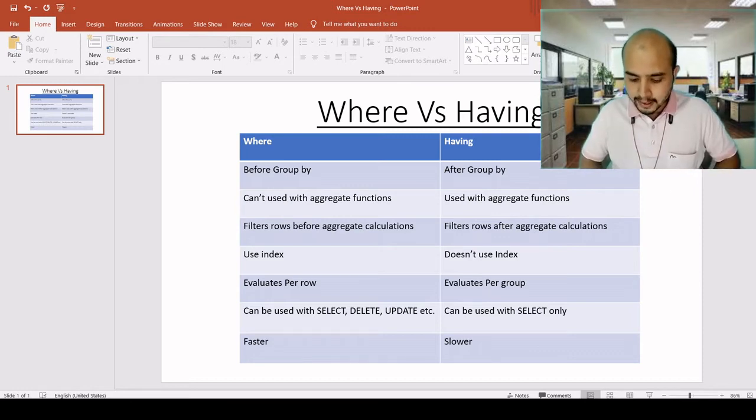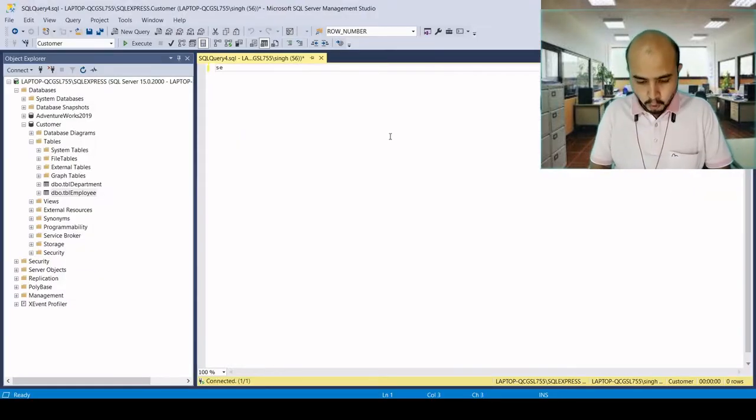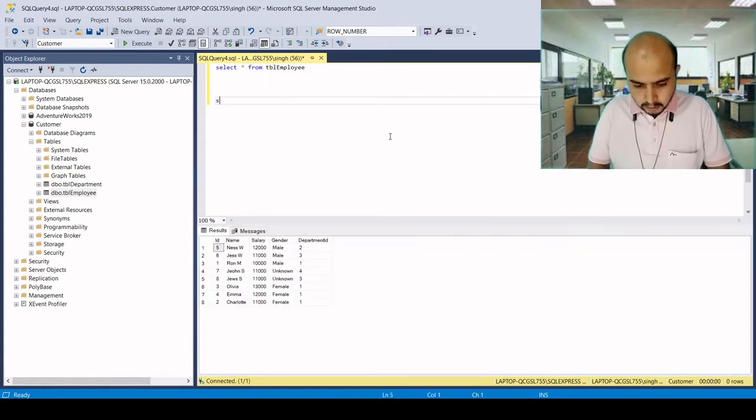So let's understand it through the practical. Now we have a table called TBL employee, and here we have a column called gender. So we will use that column gender, comma, and sum of salary. We will extract the salary of employees gender wise.